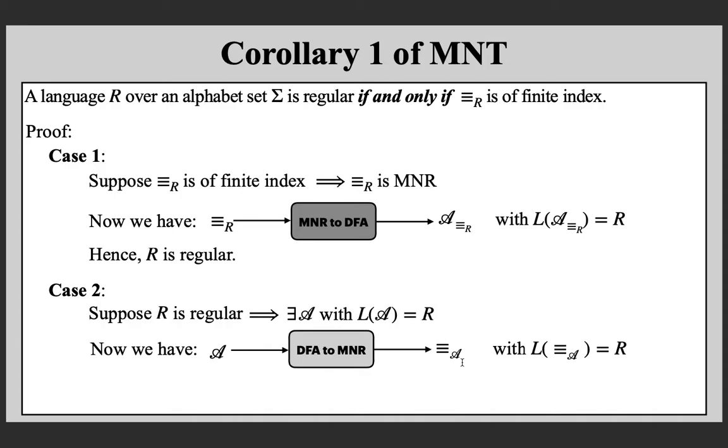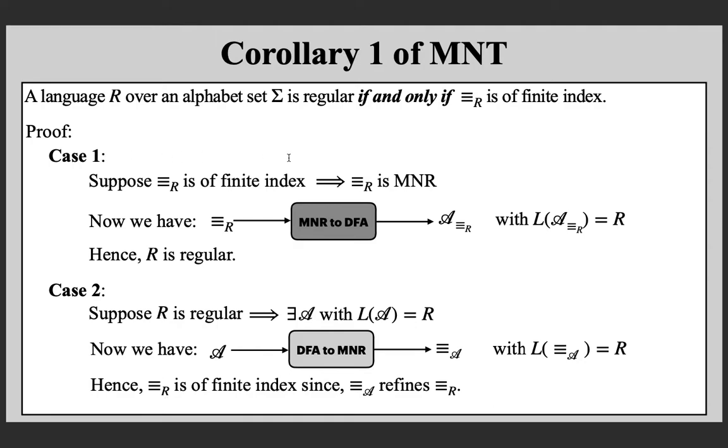Now from Myhill-Nerod theorem, we know that any Myhill-Nerod relation refines the canonical equivalence relation, and hence the number of equivalence classes in the canonical relation is at most the number of equivalence classes in this relation, which is finite because it's a Myhill-Nerod relation. And hence we proved that the number of equivalence classes is finite.